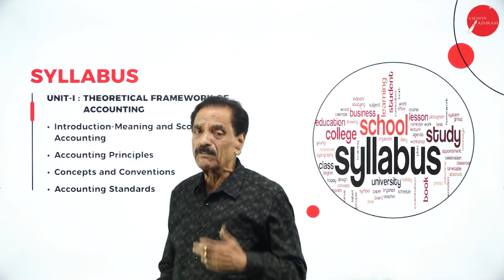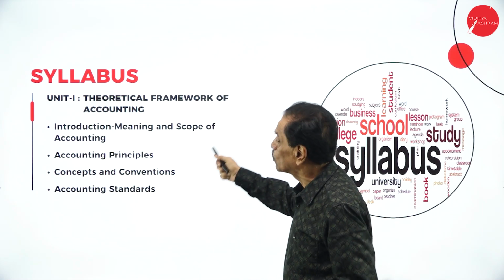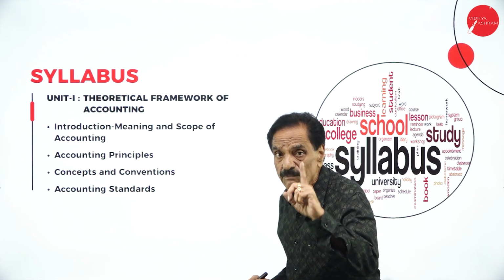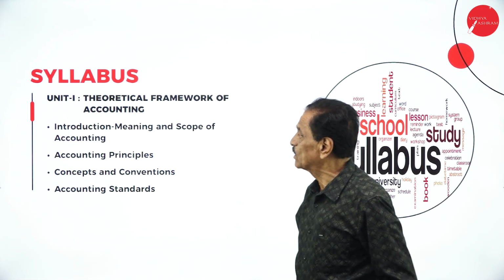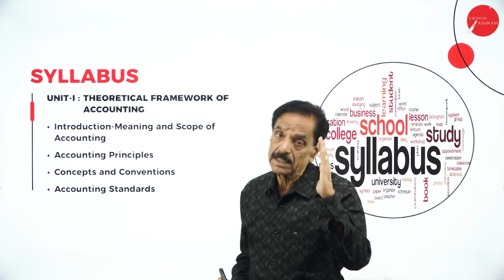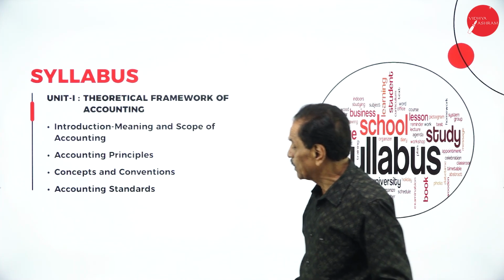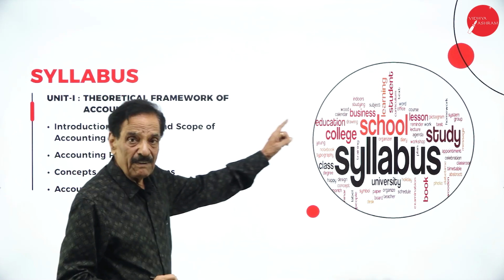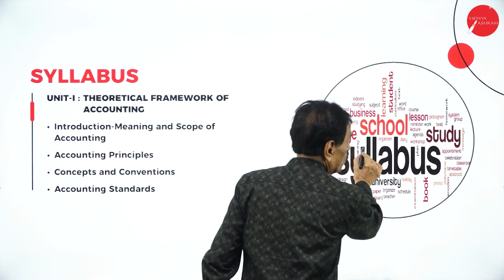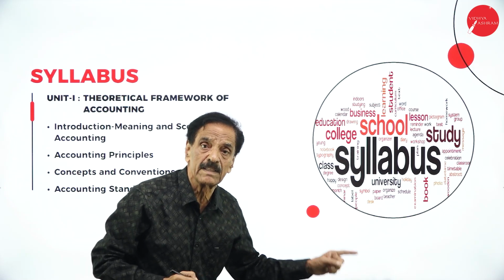In unit 1, I'm giving the details of accounting: introduction, meaning and scope of accounting, accounting principles, concepts and conventions, and accounting standards. We have given a picture showing the syllabus, the university, the college, the school, the lesson, and the timetables. A framework has been drawn here in the picture.